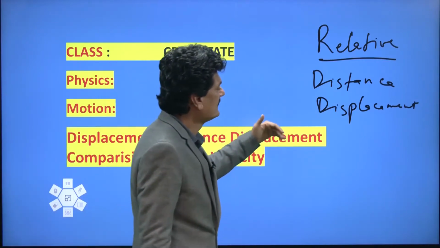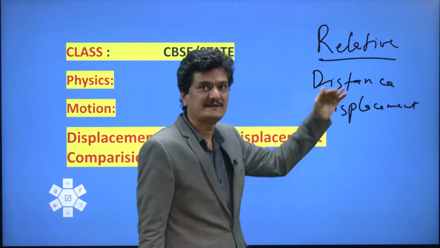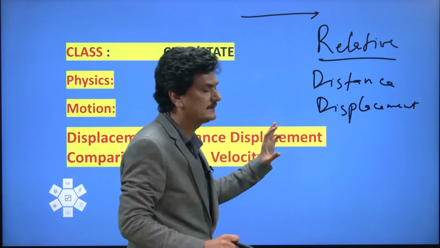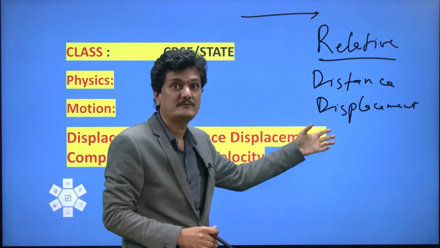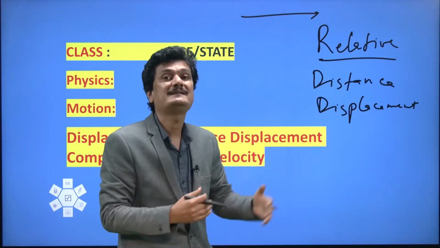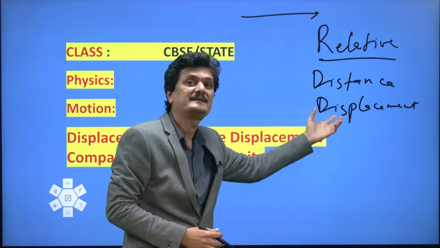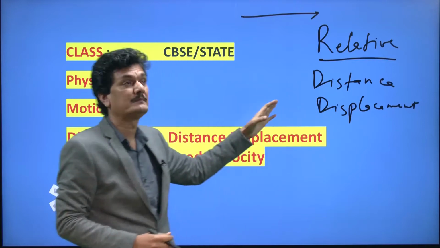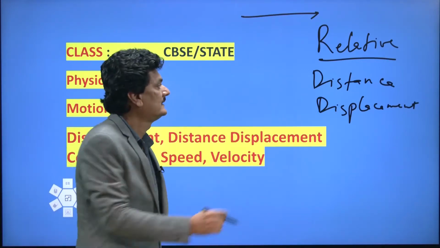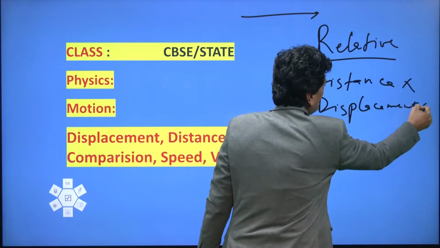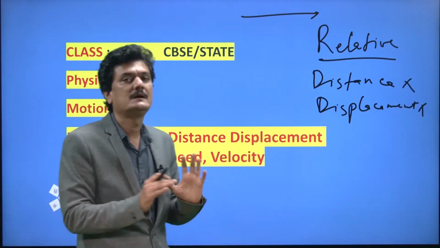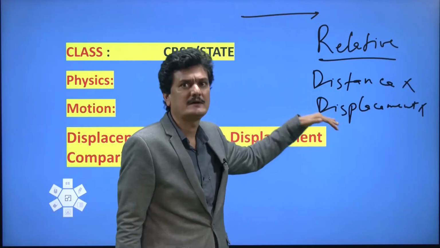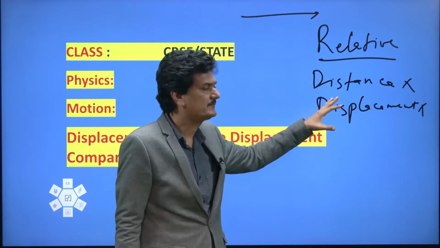Remember, since we are talking about motion in a straight line, distance and displacement, which you should understand separately, can be used interchangeably. Instead of saying distance you can say displacement, and instead of displacement you can say distance. It's applicable in motion in a straight line. But remember, these are two different terms. You cannot replace distance by displacement or displacement by distance.